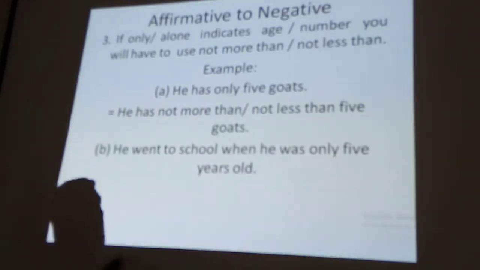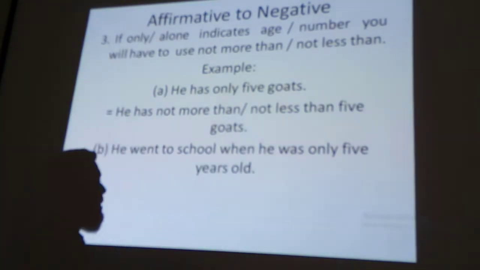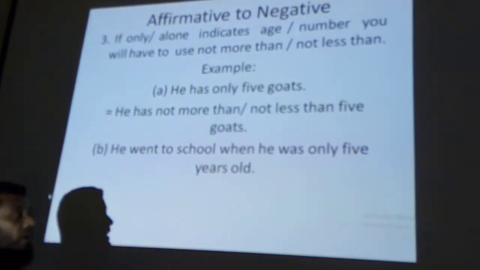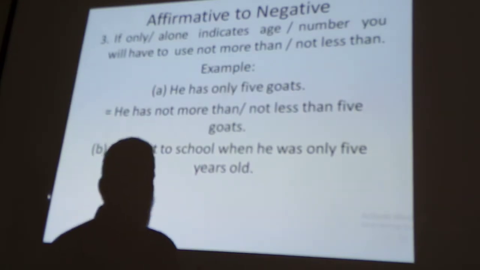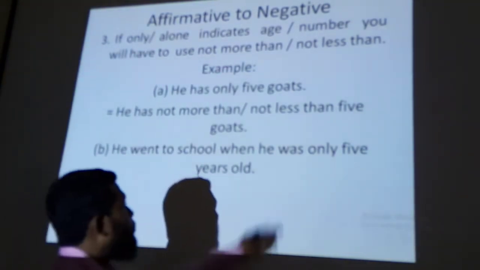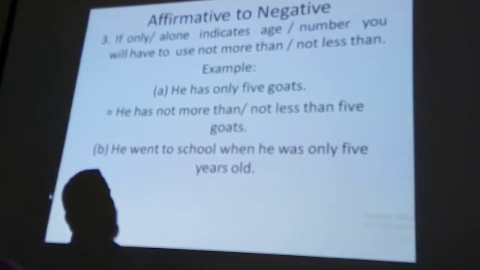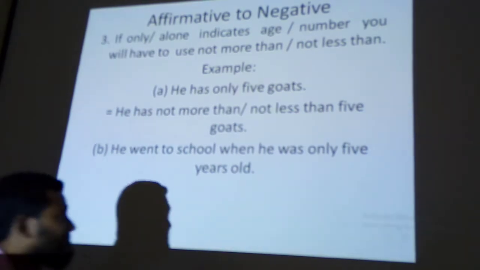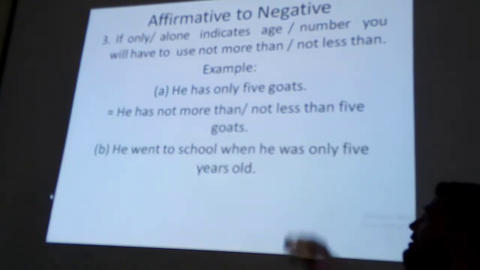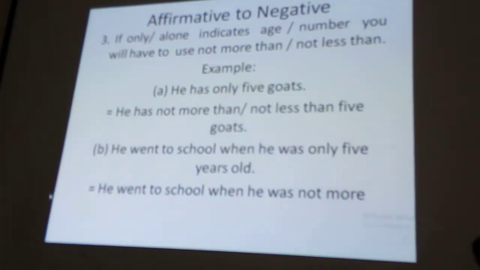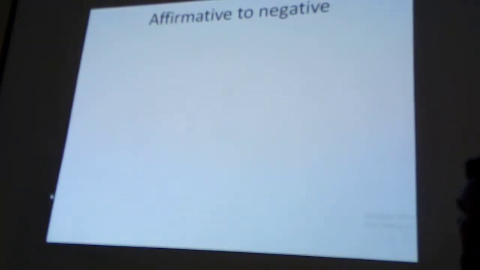Another example: he went to school when he was only 5 years old. If we write down this example, we see he went to school when he was only 5 years old. This sentence indicates age, only 5 years. So what may be its answer? Try to understand. He went to school when he was 5 years old. There is only. So what will its answer be? He went to school when he was not more than or not less than.